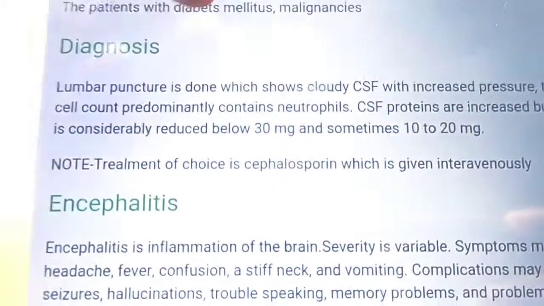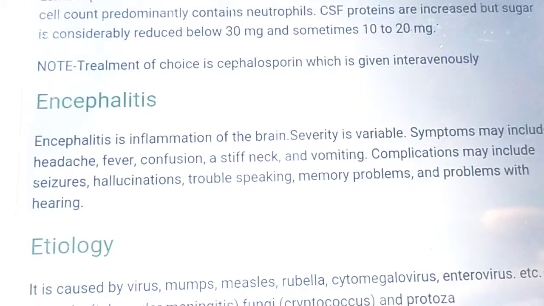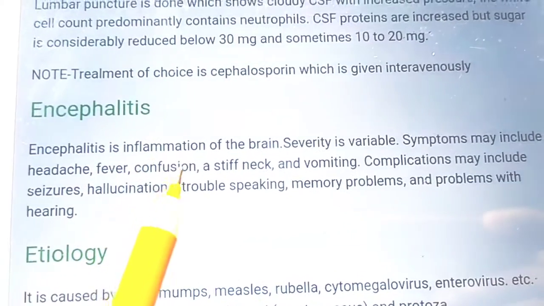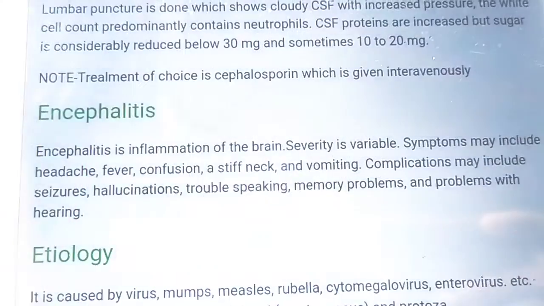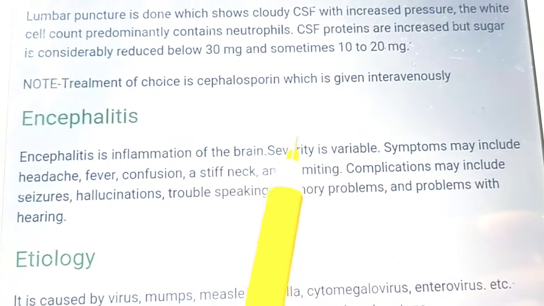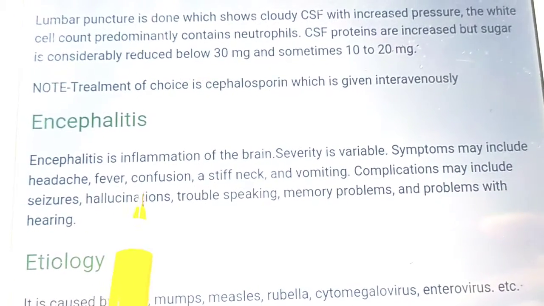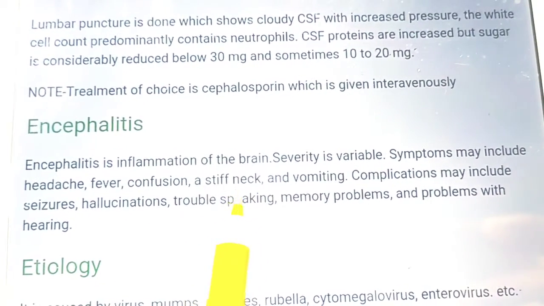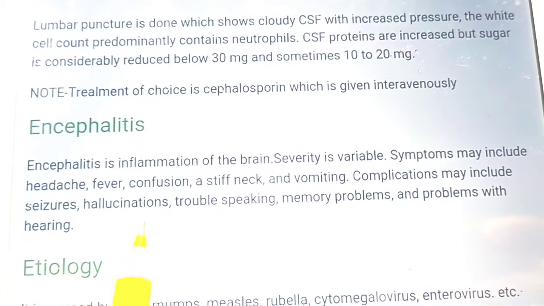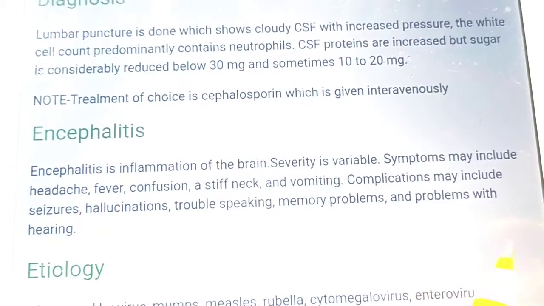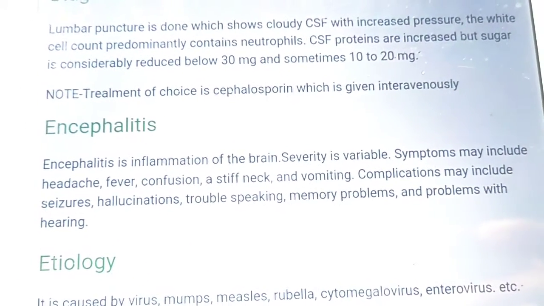The next one which we will discuss is encephalitis. Encephalitis is inflammation of the brain. Severity is variable. Symptoms may be headache, fever, confusion, stiff neck, vomiting. Complications can be seizure, hallucination, trouble speaking, memory problems and problems with hearing.